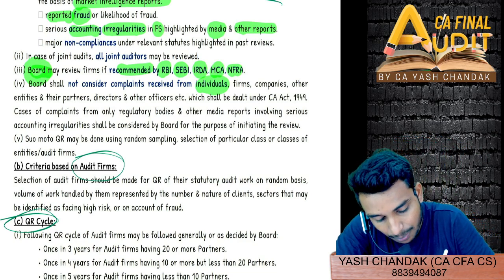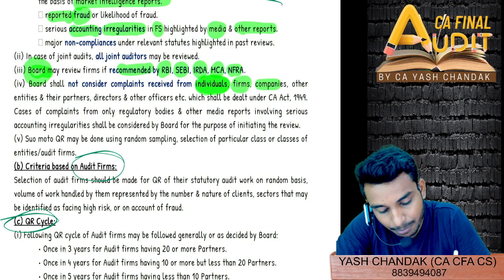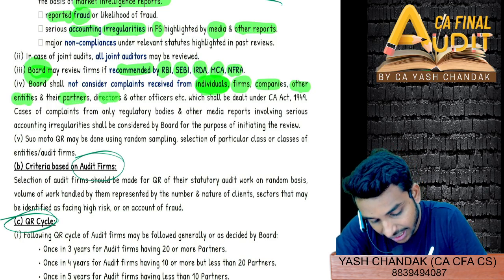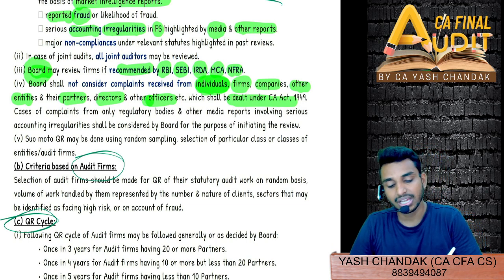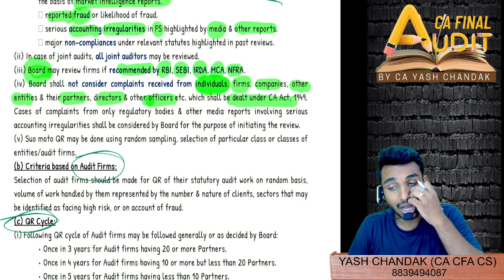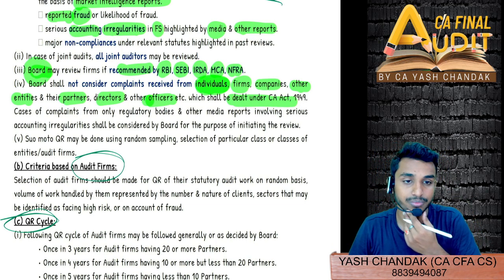So all these applications from individuals, firms, companies, other entities, partners, directors, other officers shall be dealt with under the CA Act 1949. That means they will not be entertained by the Quality Review Board.